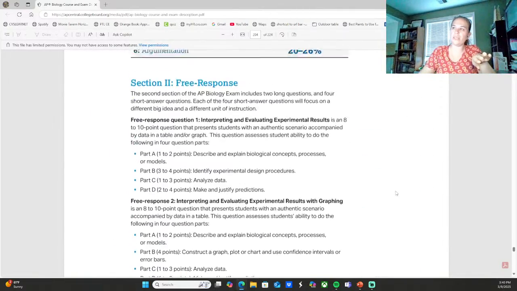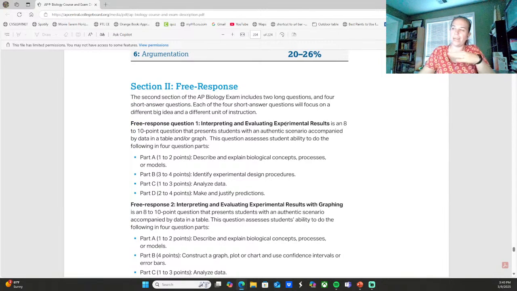So here you see that the first FRQ is going to be interpreting and evaluating experimental results. You know that the first part is going to be describing and explaining your concepts. So this will be about the biology. B is going to be about experimental design. C is going to be analyzing some type of data. D is making predictions. So you can see clearly what one's going to look like.